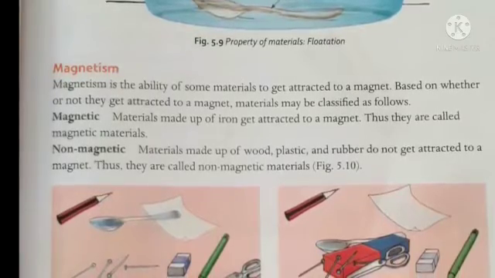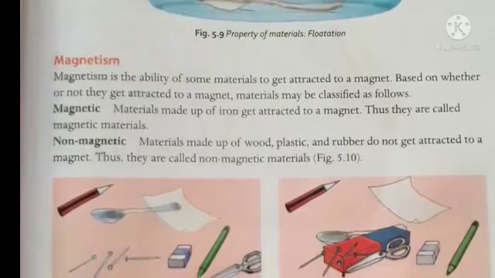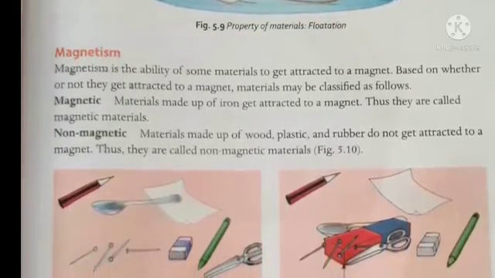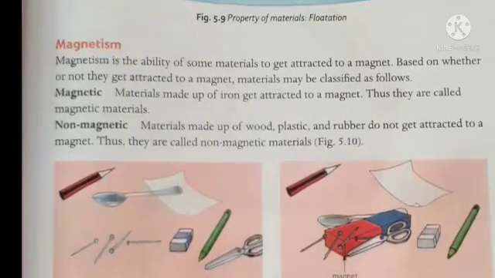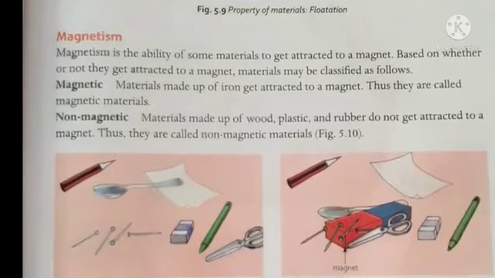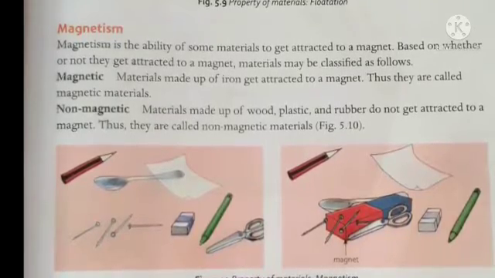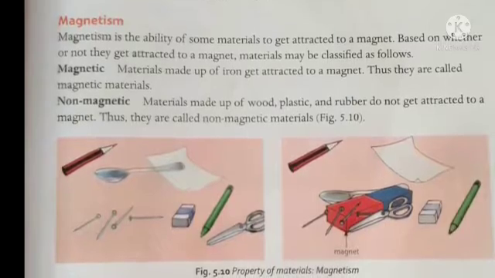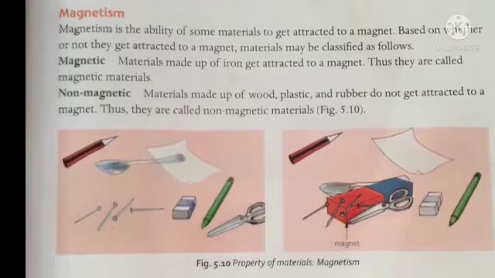Now students, materials made up of iron can get attracted towards the magnet. Thus, they are known as magnetic materials. Other examples of magnetic materials are like gold, copper, etc. While non-magnetic materials are the materials that are not attracted towards the magnet, and hence they are known as non-magnetic materials. For example, wood, plastic, paper, rubber, etc.